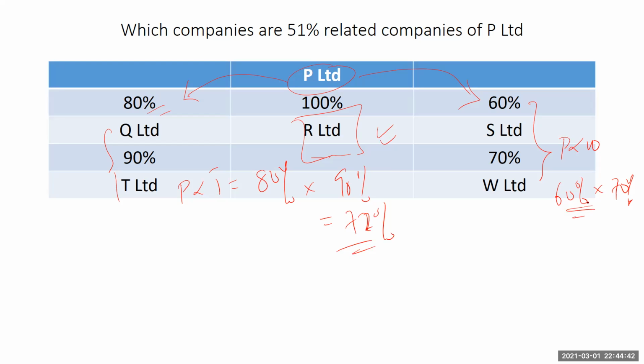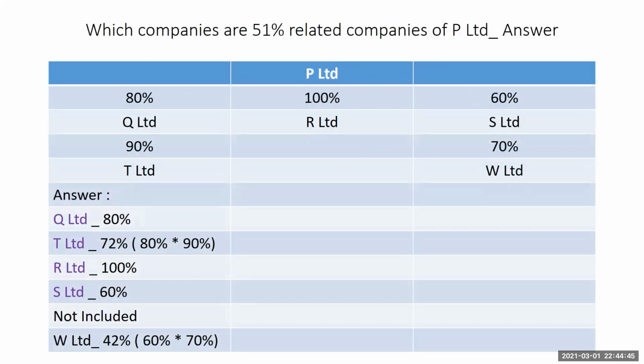Now let's see the implications, all right? So we realize that, like I said, 80%, which is Q, will have to be included. T, effectively 72%, has to be included. R, that's 100%, right? Has to be included. And then S, 60%, has to be included. But the other one, which is W, is 42%, to be out, to not be included.